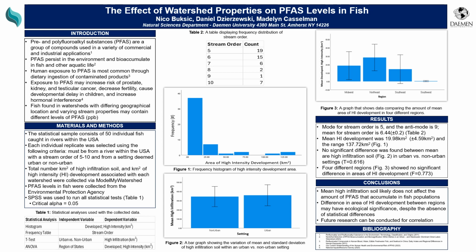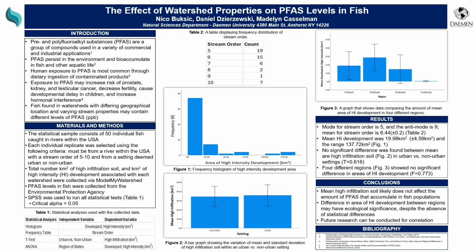All right, so the conclusions we can pull from this data, based on what we generated through SPSS, are that mean high infiltration soil likely does not affect the amount of PFAS that accumulate in the fish populations. Another thing we could potentially draw from this is that the difference in area of high intensity development between regions may have an ecological significance despite the absence of a statistical difference in the ANOVA test.